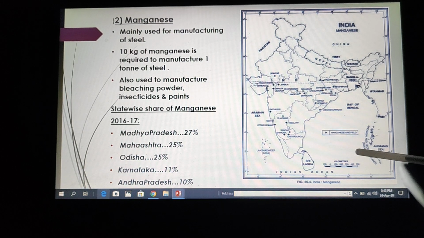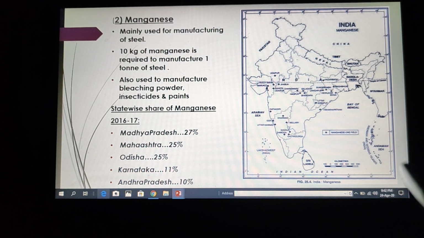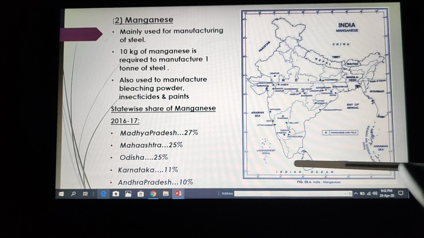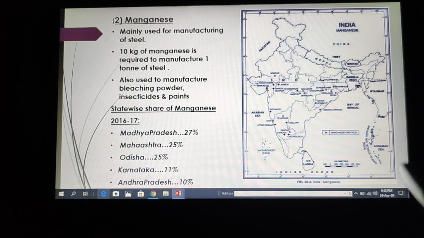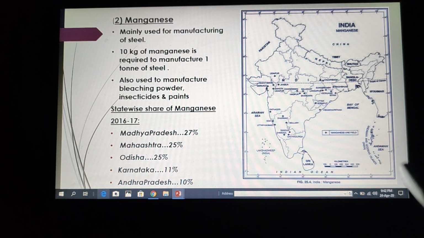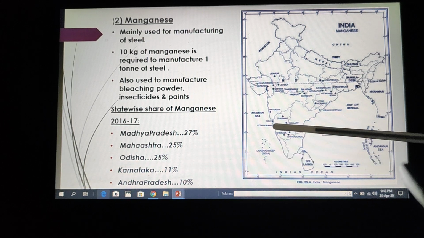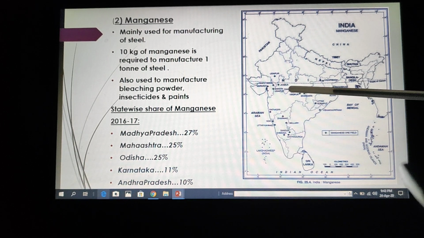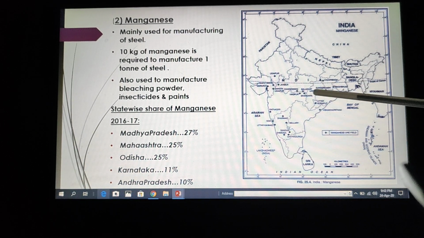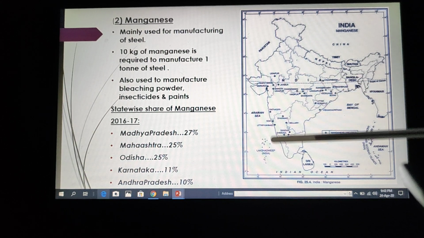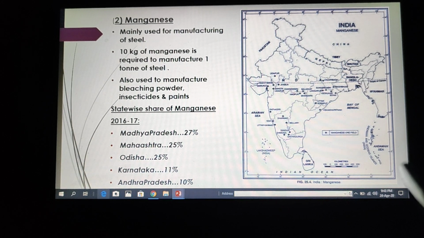Now look at the map here. The map is showing the states where manganese is found. So we have important states like Karnataka, Maharashtra, then MP, Chhattisgarh, Odisha. So the whole region is rich in manganese deposits.